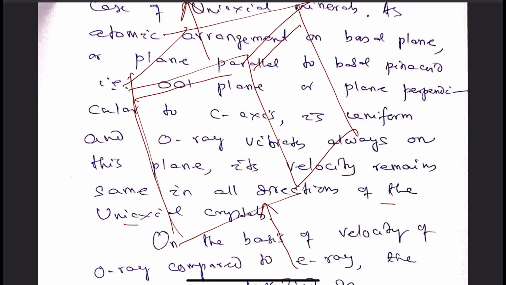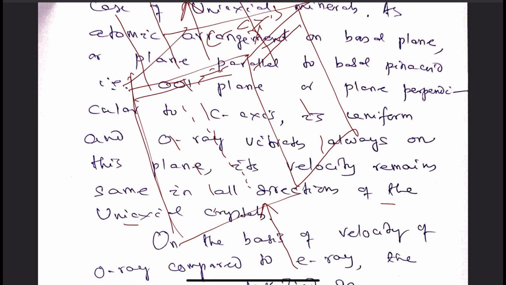it is hitting perpendicular to the C axis, moving parallel to the C axis. In that case, it is the case with the basal plane. Light is vibrating in the basal plane. As I discussed earlier, this is the plane where the atomic structure is uniform.